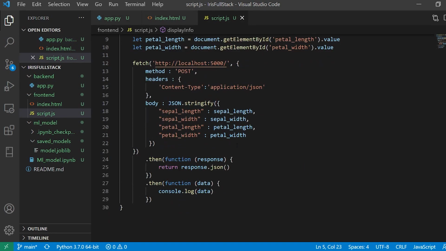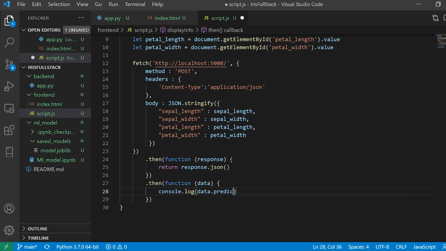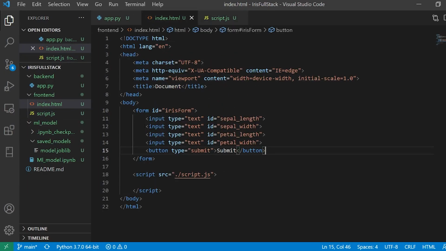And now here I'm going to say data.predicted value. And now if I run this again, I can say 111 and submit, and it gives me 1. So now I'm going to improve this for a while. Right before doing that, I'll show you how you can use the output, because we want to display our output not in the console but on the screen. So let us now work towards that.